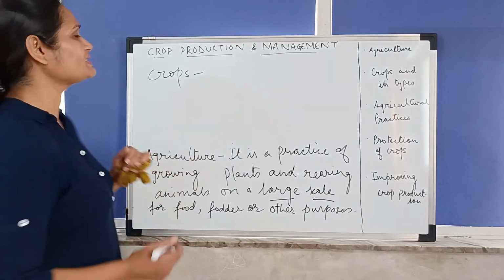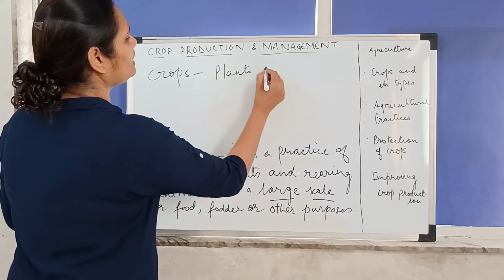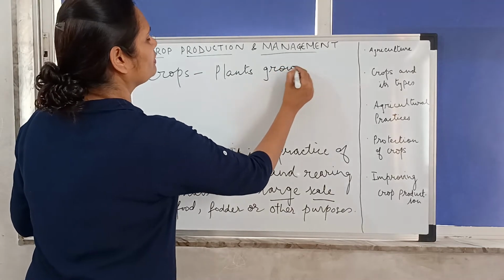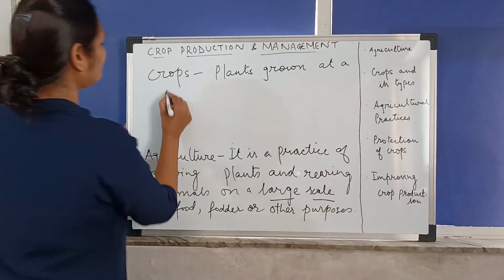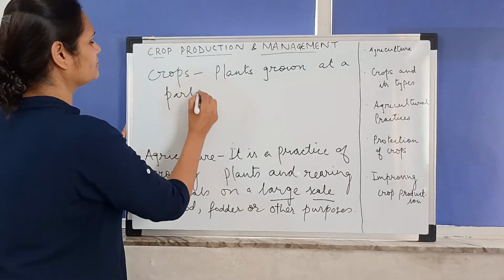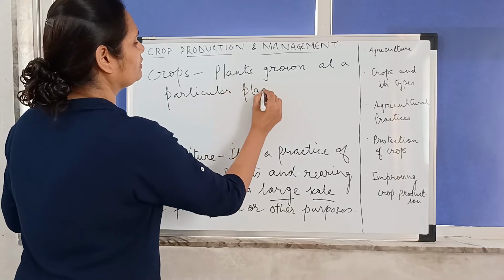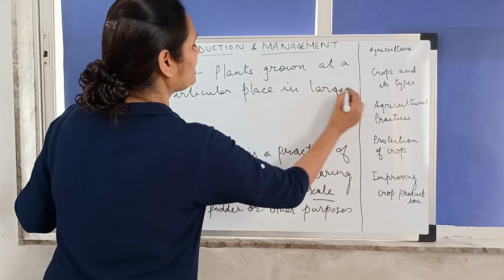So crops basically are the plants grown at a particular place on a large scale